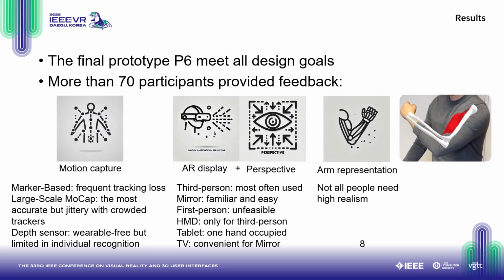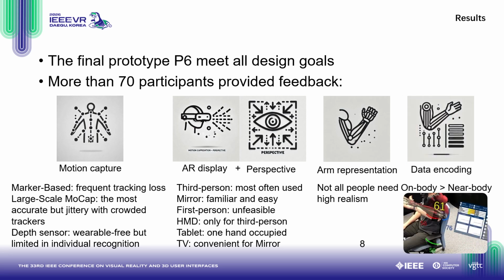As for arm representation, although the biomechanical researchers require highly realistic rendering of the muscles, the non-experts found it very terrifying, like raw flesh. For data encoding, it was easier for people to notice the muscle color change on the body compared to the diagrams shaped near the body.